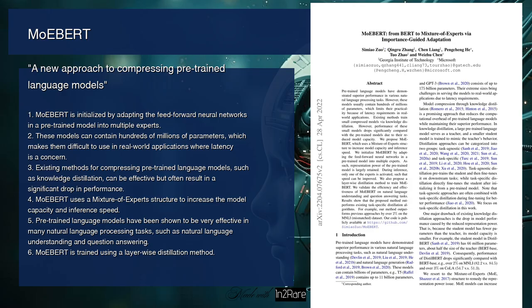The authors propose a new approach called MoEBERT, which uses a mixture of experts structure to increase the model capacity and inference speed. They initialize MoEBERT by adapting the feed-forward neural networks in a pre-trained model into multiple experts, and then use a layer-wise distillation method to train MoEBERT. The authors validate the efficiency and effectiveness of MoEBERT on natural language understanding and question-answering tasks, and show that it outperforms existing task-specific distillation algorithms. For example, they show that MoEBERT outperforms previous approaches by over 2% on the MNLI mismatched dataset.